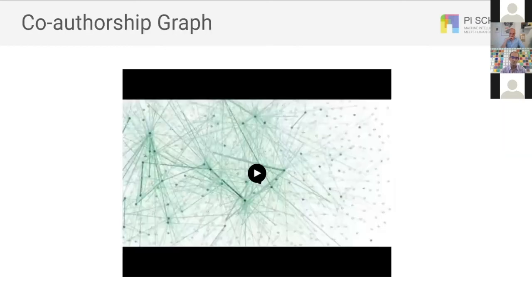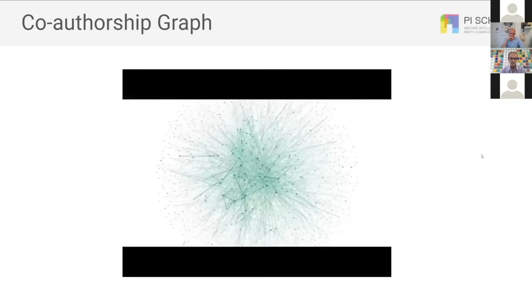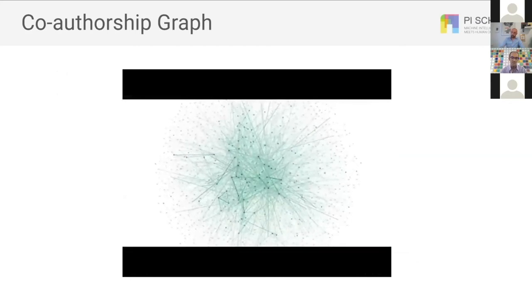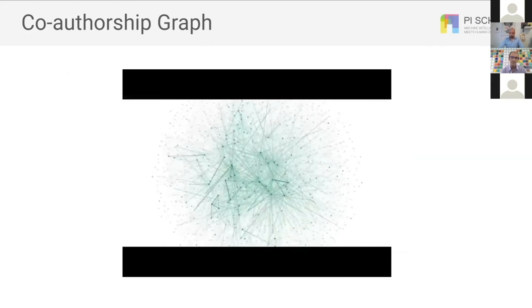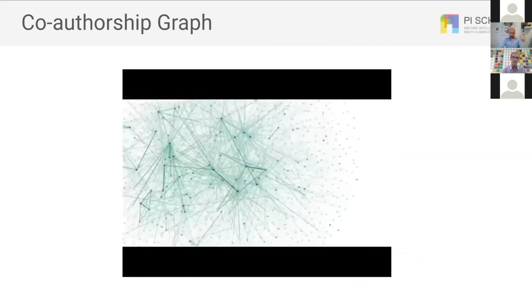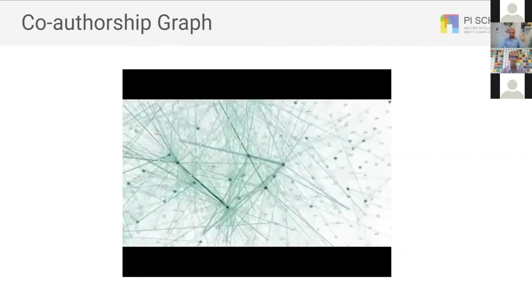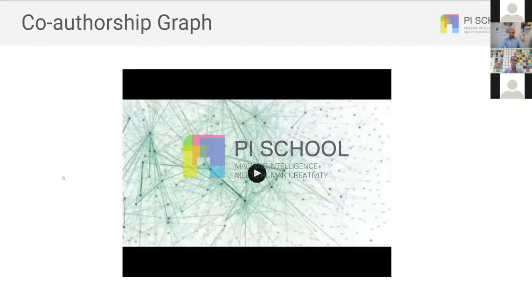This is a video that shows a graph. In this case, it's around 1,000 nodes. This is people collaborating in different papers. You can see some edges are wider. That means that these people are working on a lot of works. And also the size of the node represents the productivity of this researcher. Based on this graph, we can have in future work more insights, you can see more connections, and you can find non-obvious patterns from the data.